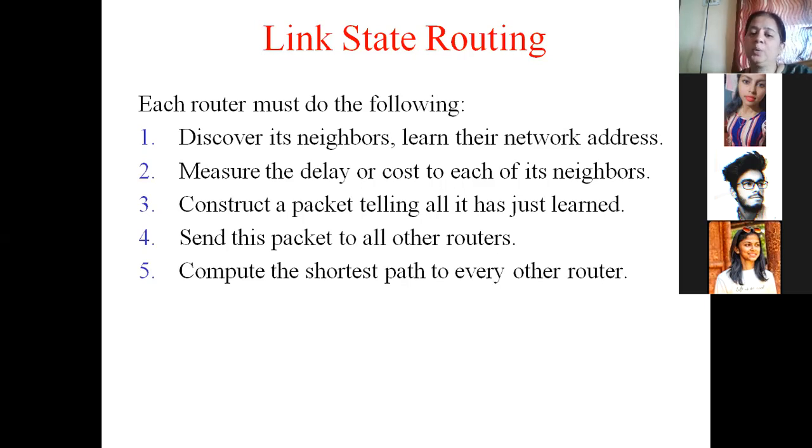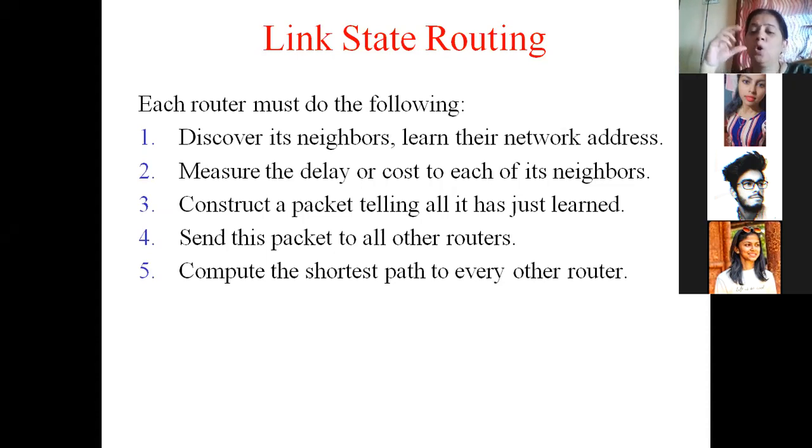Second step is it will measure the line cost to reach each of its neighbors. Line cost or delay. Delay means time. If a particular router joins the subnet just now, it wants to know who its neighbors are and what time is required to go to them, because nobody will tell it. It has to adaptively find out during existing conditions who the neighbors attached to it are and how much time would be required to reach those neighbors, so that data can be transmitted to the next hop in the subnet.